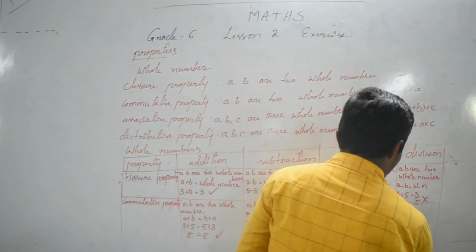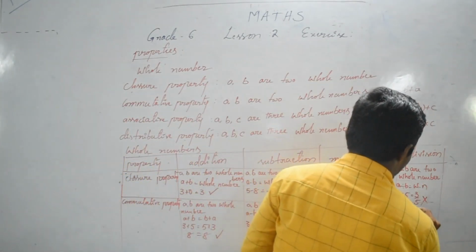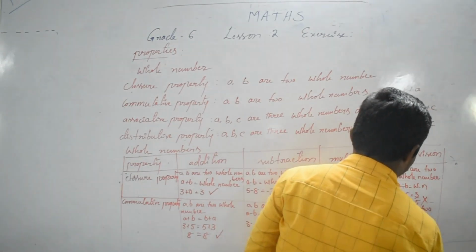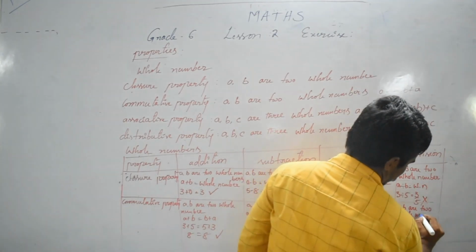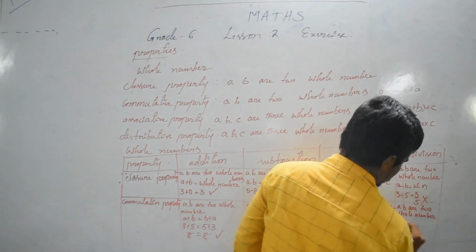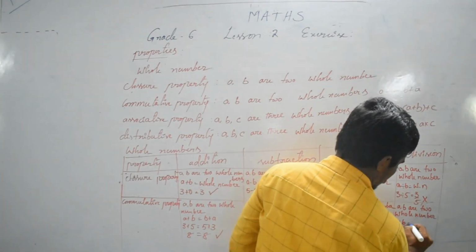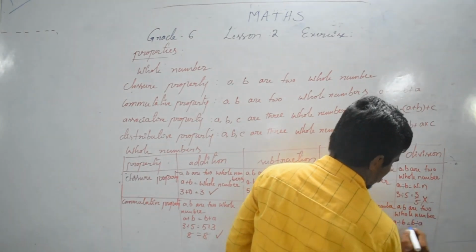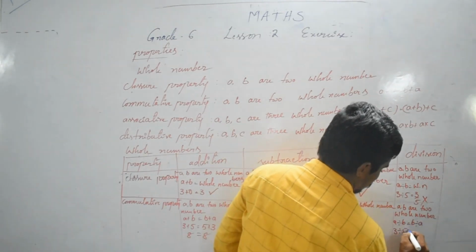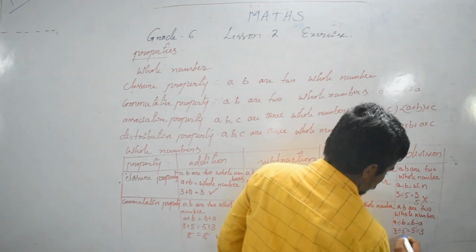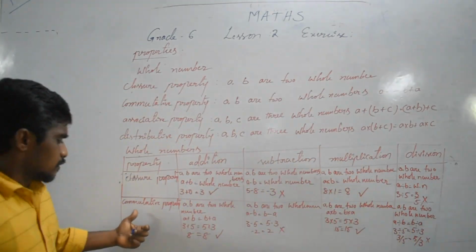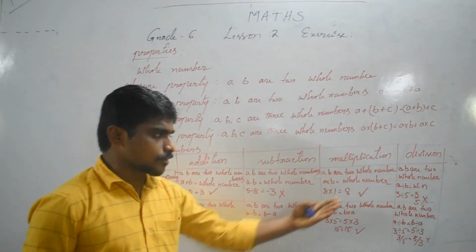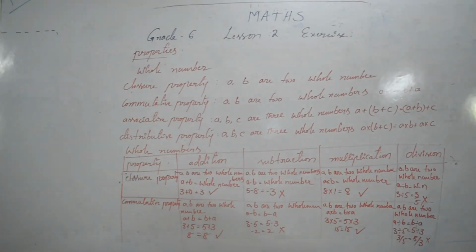Next one, A, B are two whole numbers. A divided by B equals B divided by A. 3 by 5 equals 5 by 3. So not equal. The commutative property, division rule is not satisfied. Right.